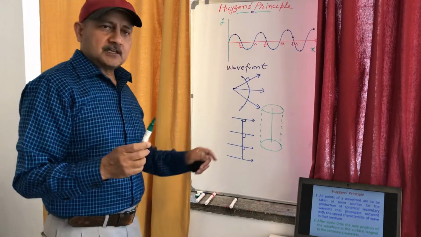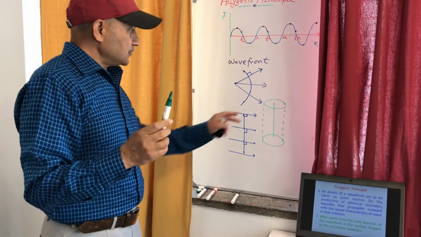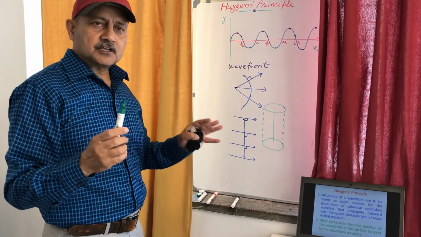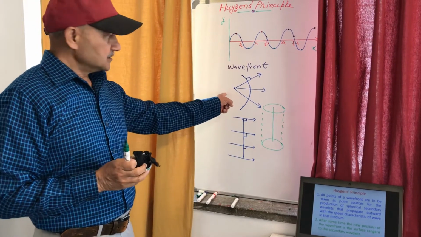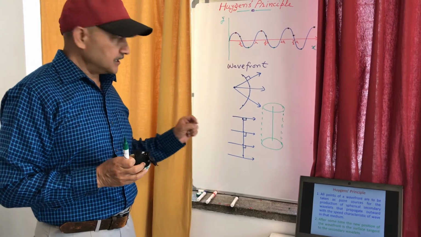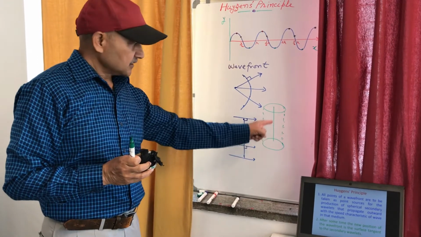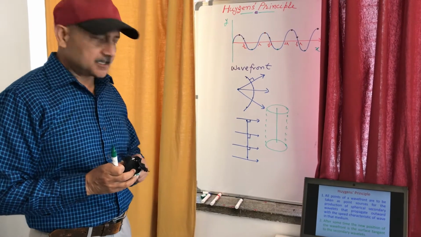So the shape of the wavefront will be cylindrical, that is, all points on the surface of the cylinder will be in the same phase. So if the source is a point source, the shape of the wavefront is spherical. If the source is a line source, the shape of the wavefront is cylindrical.